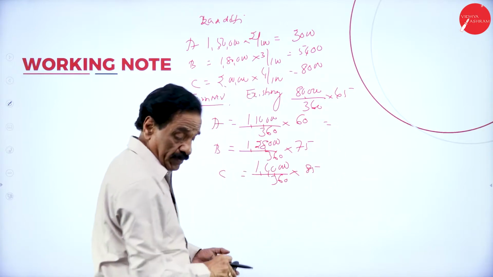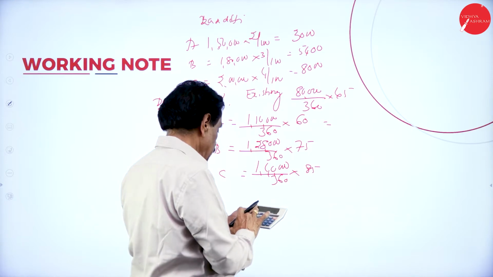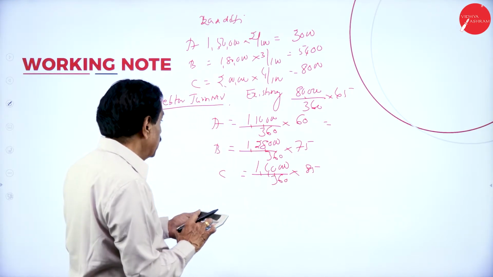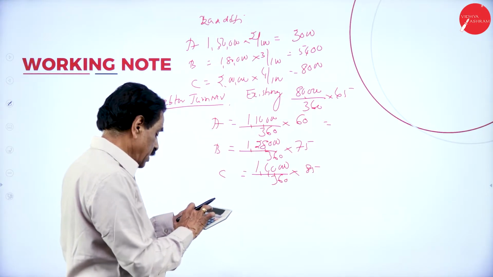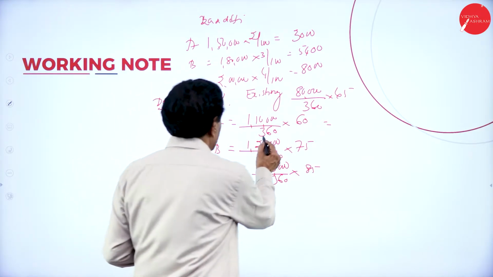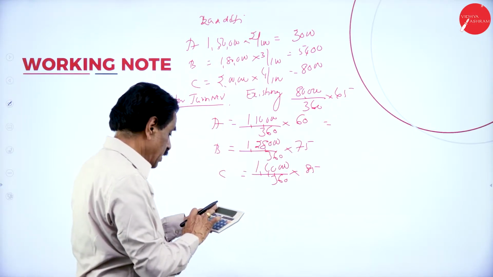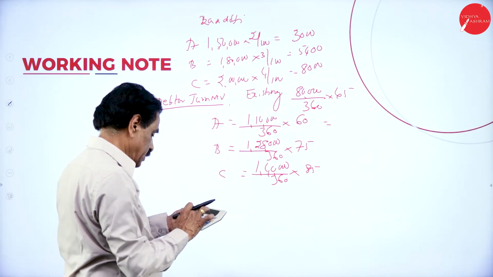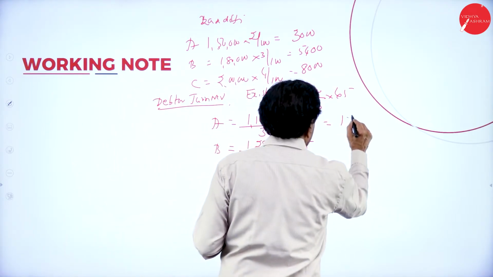Work out 1,10,000, 110 followed by 30 divided by 360 into 60. 1,10,000. 18,333.